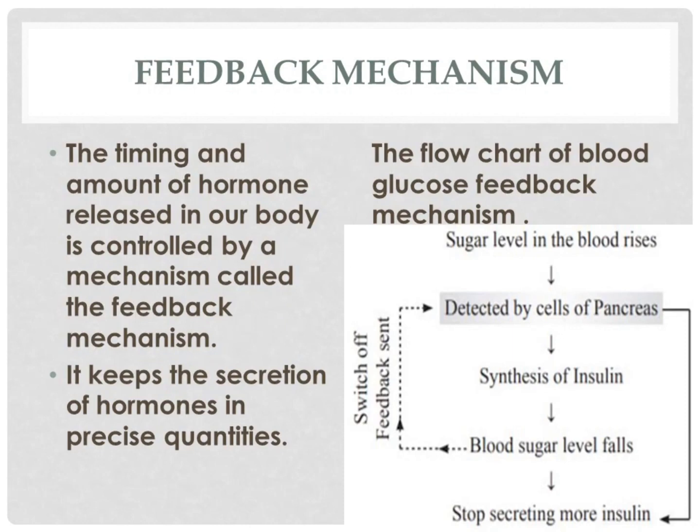Feedback mechanism. The timing and amount of hormone released in our body is controlled by a mechanism called the feedback mechanism. It keeps the secretion of hormones in precise quantities. The flow chart of the blood glucose feedback mechanism is given. When the sugar level in the blood rises, it is detected by the cells of the pancreas. It synthesizes insulin. So, when the sugar level falls, the secretion of more insulin stops.